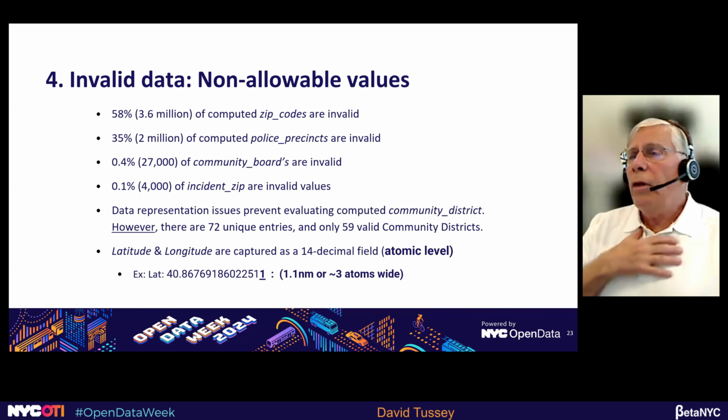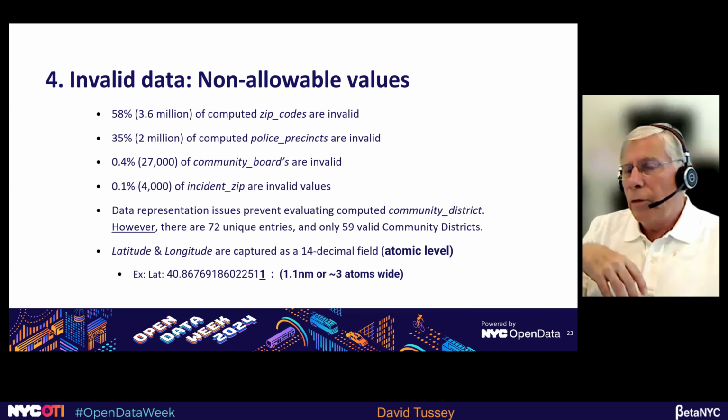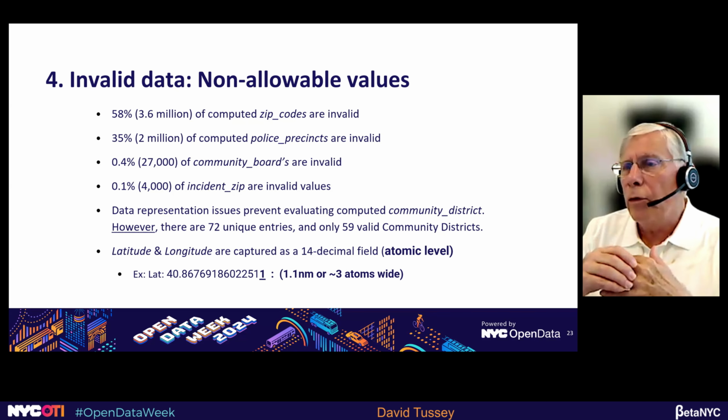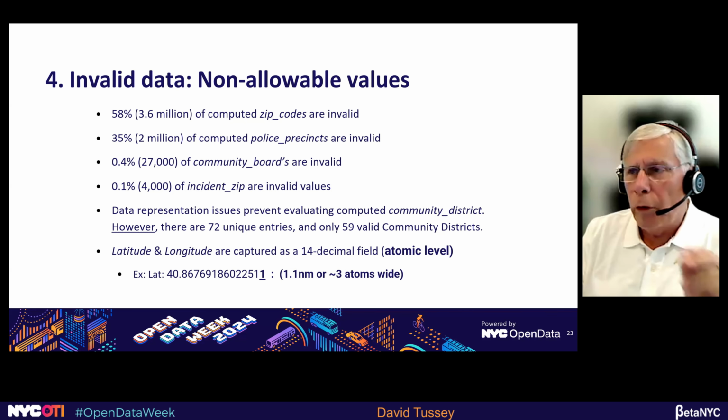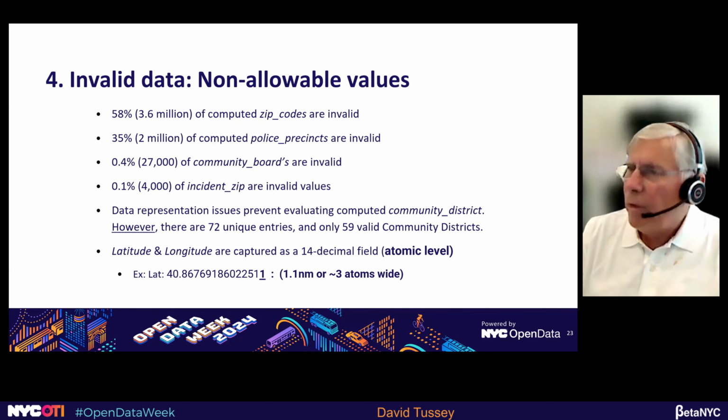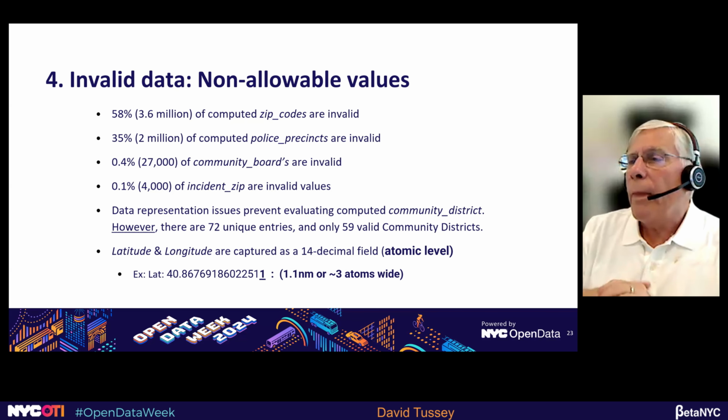Okay, so let's look at some invalid data, which is the next one on the list here. These are non-allowable values. Over half of this computed field, zip codes, are invalid. A whole bunch of those are zip code 1, 2, 3, 4, 5, not a valid zip code. A number of the police precincts, plural, are invalid.